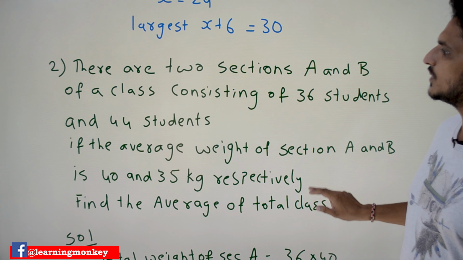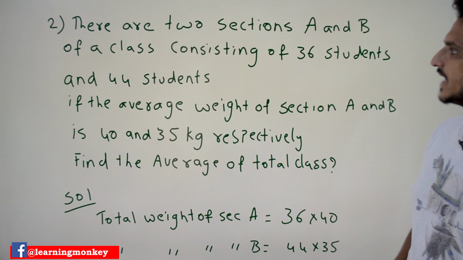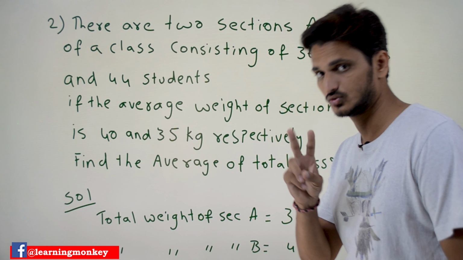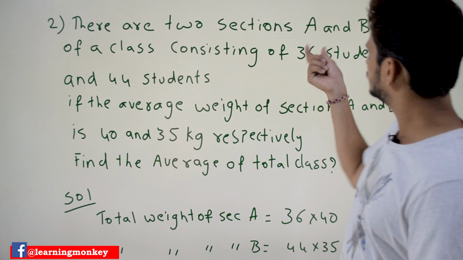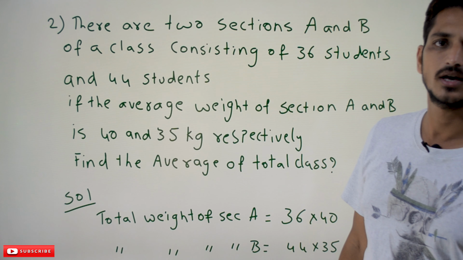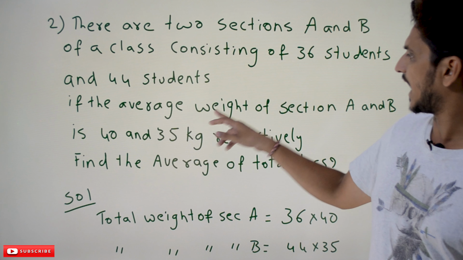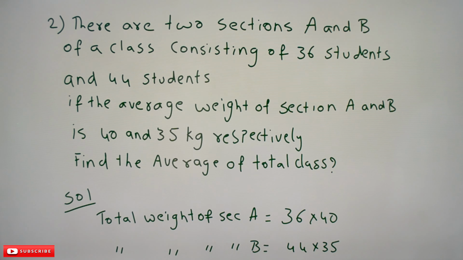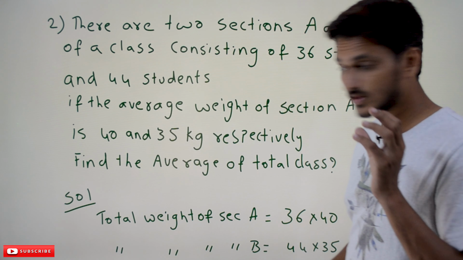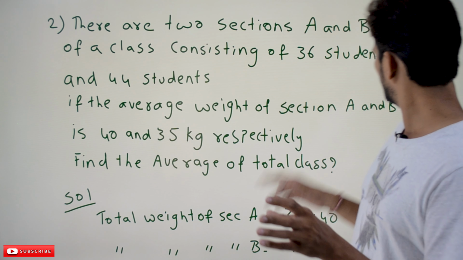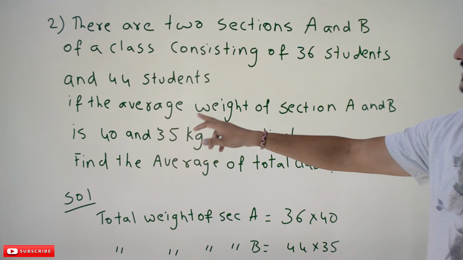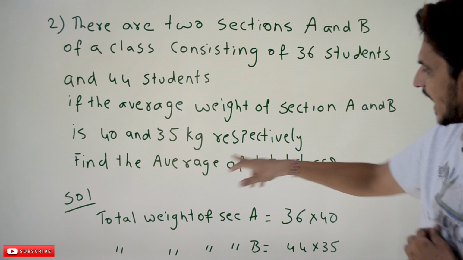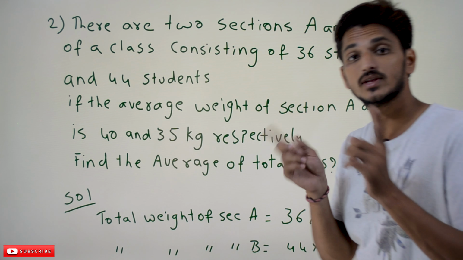Coming to the second example, there are two sections A and B of a class consisting of 36 students and 44 students. In a class, we have two sections. The number of students are 36 and 44 respectively. The average weight of section A and B is 40 and 35 kg respectively. The average weight of section A is 40 and section B is 35 kg. We need to find the average of the total class.